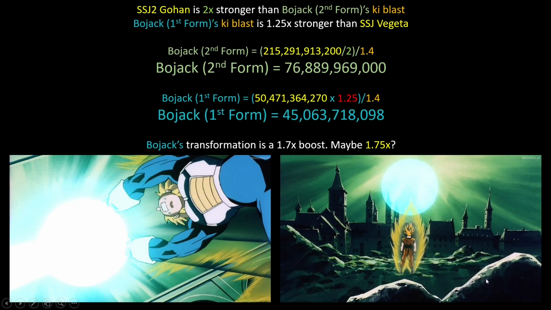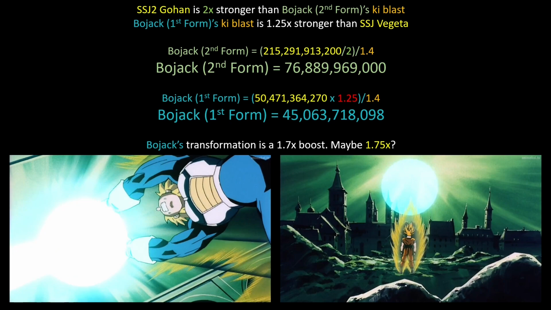So he's angry, but he's in control, and at that point his power was 205 billion, which was calculated in the Cell Saga video. So doing the math, second form Bojack's power level is 76.8 billion, while Bojack first form comes out to be 45 billion. And Vegeta's power here is the one after the Cell games, after he came out of the time chamber for the second time. As this movie takes place only a few months after the Cell games and Vegeta was not fighting, I did not make him any weaker.